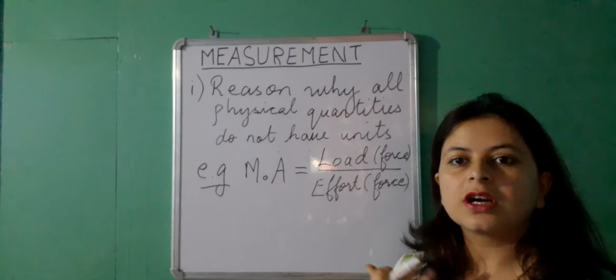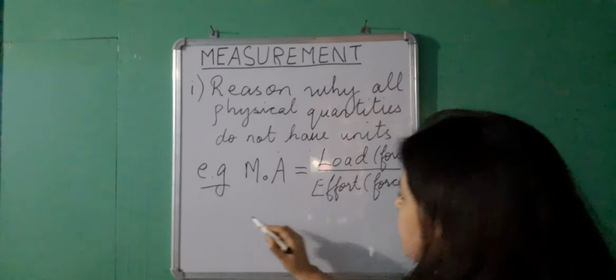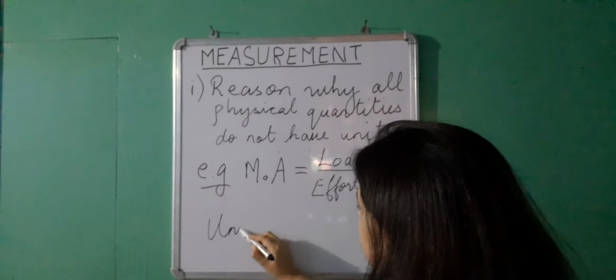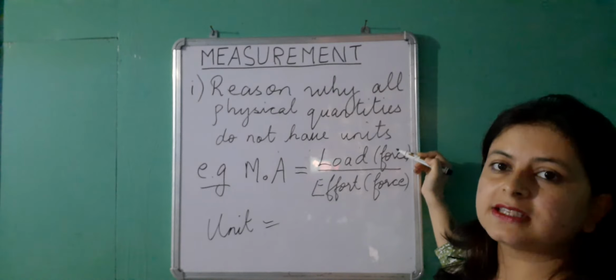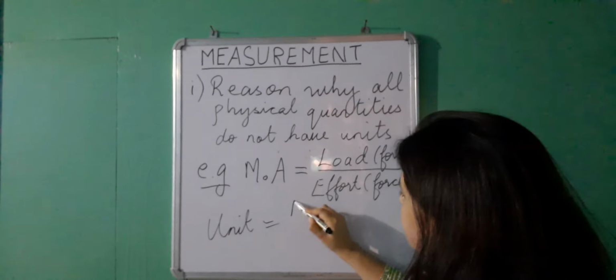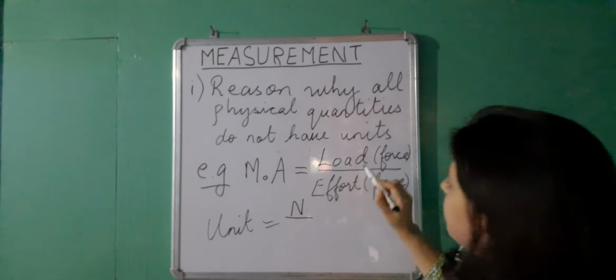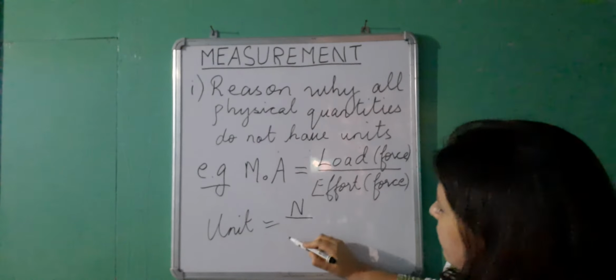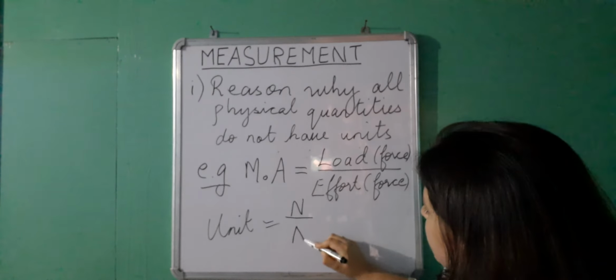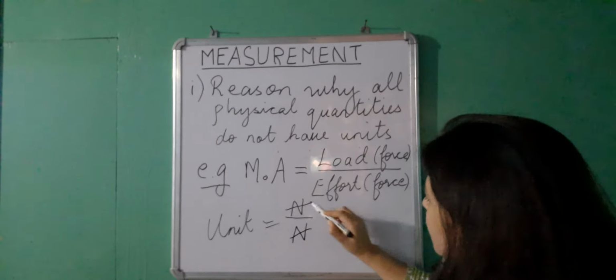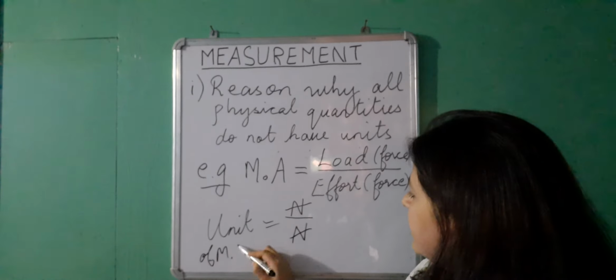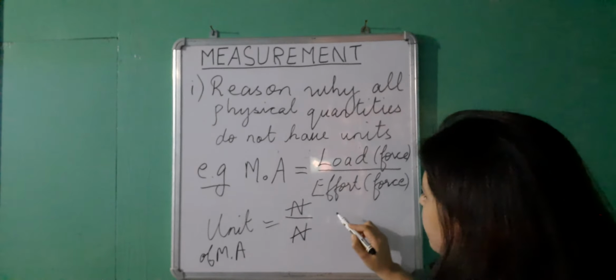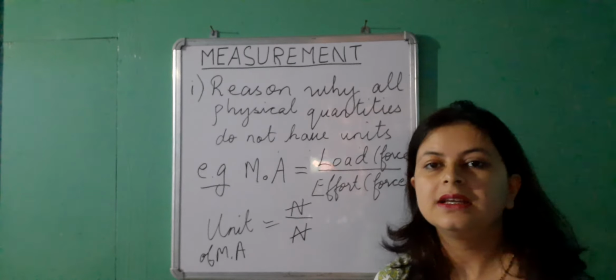So if we talk about the unit of this mechanical advantage, it is going to be the unit of load, that is the unit of force, that is Newton, divided by the unit of effort, again a force whose unit is going to be Newton. So the unit of mechanical advantage will be 1.